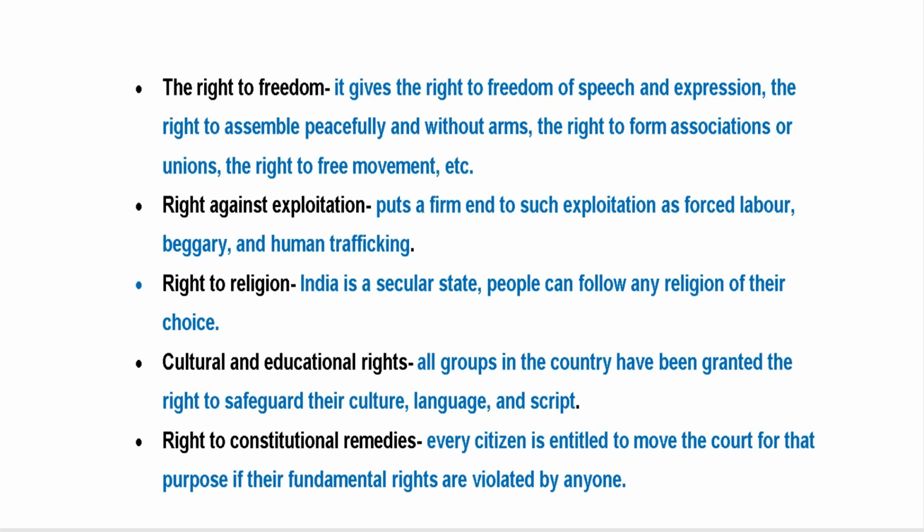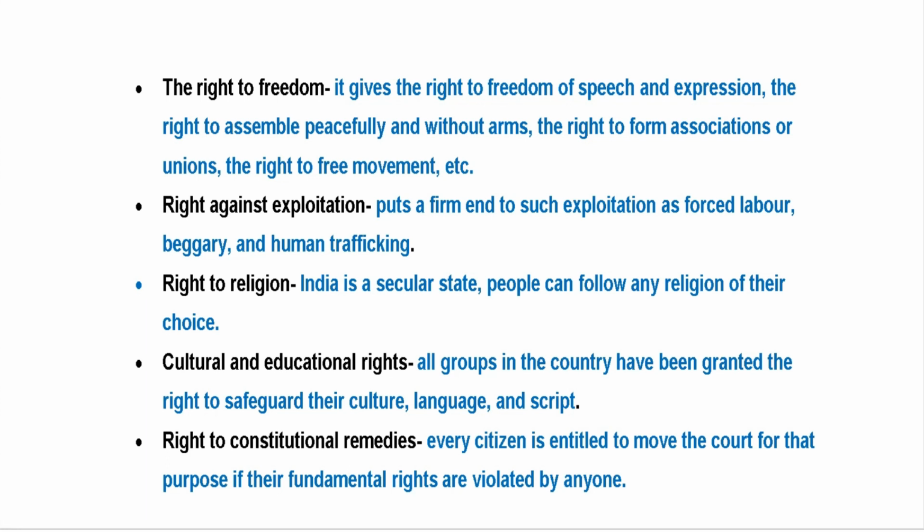That is known as forced labor, and it is also known as bonded labor. Next is beggary. Beggary is also a criminal offense if you force someone to beg. And human trafficking means buying and selling of human beings. So it is also a fundamental right to be protected against this. If someone is doing this in your neighborhood or elsewhere, of course you can complain, on behalf of the person who is not able to complain. So the Indian Constitution provides the right against this kind of exploitation. If someone is facing this kind of problem, they can appeal in the court under this right.